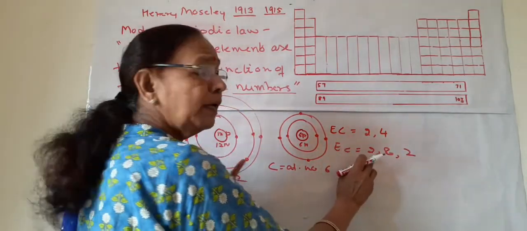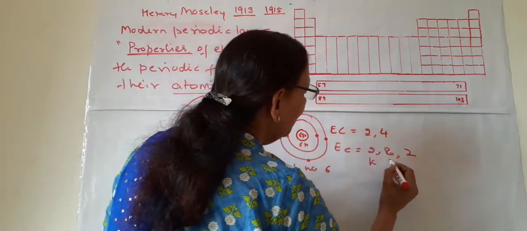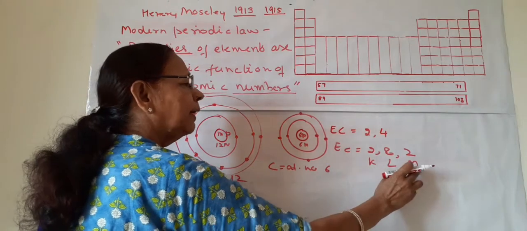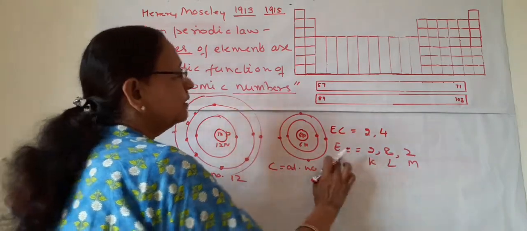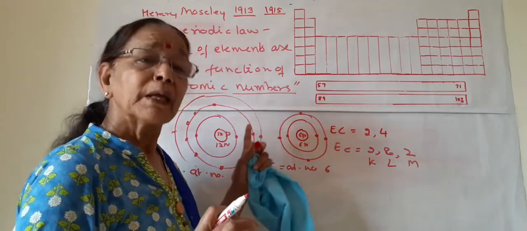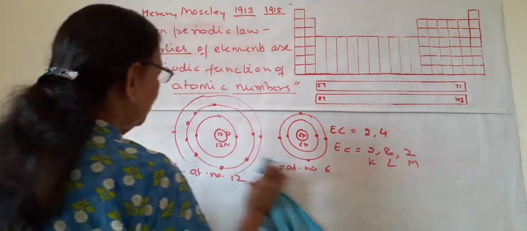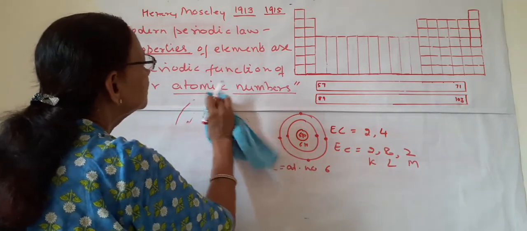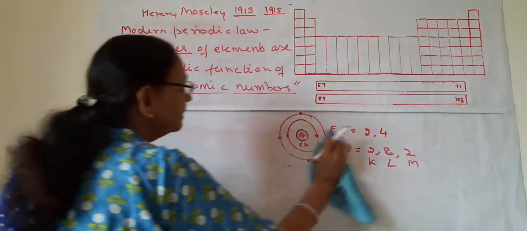So the EC will be in K shell, L and M shell. In the first shell 2, L shell 8 and M shell 2. So this is, in short notation, the electronic configuration of magnesium. This is how we write electronic configurations, and you have learnt these configurations in your previous classes.